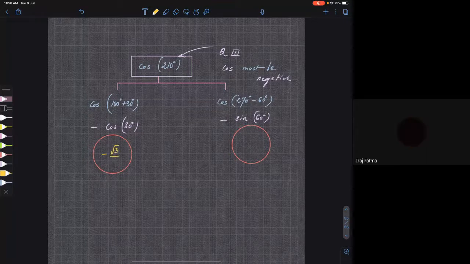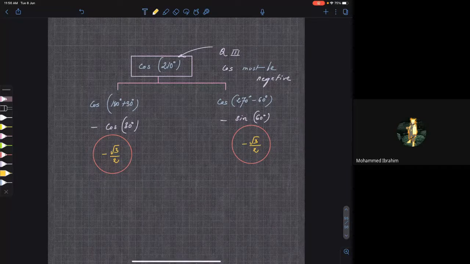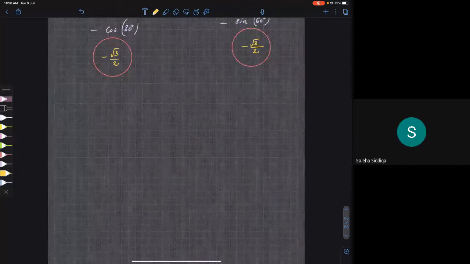Minus root 3 by 2. Minus 1 by 2? No, it is minus root 3 by 2 only. Any way you do, you will get the same answer. You're getting my point? Clear?